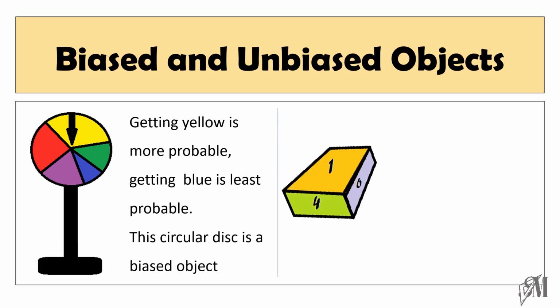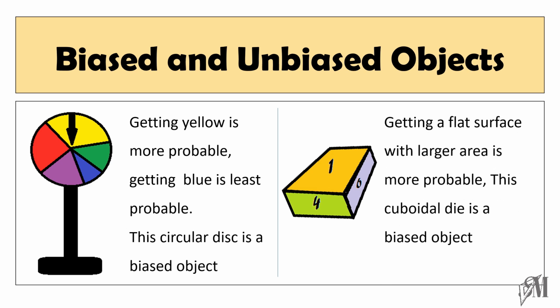Look at this cuboidal die. Here, when you roll this die, the larger surfaces turning up is more probable, while the smaller surfaces turning up is least probable. Therefore, a cuboidal die is a biased object.